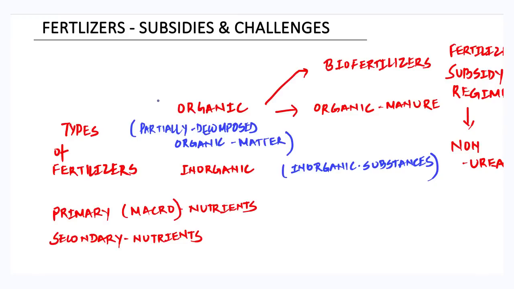Now, before starting our discussion on the types of fertilizers, we'll first try to understand what fertilizers basically are. Fertilizers are substances which might be organic or inorganic, natural or even artificial, and may supply one or more chemical elements that are required to ensure optimum plant growth.